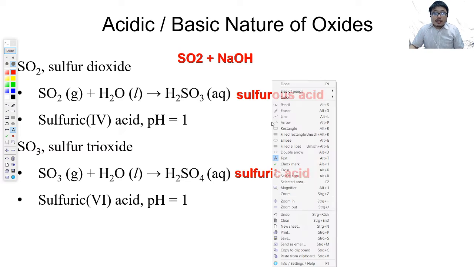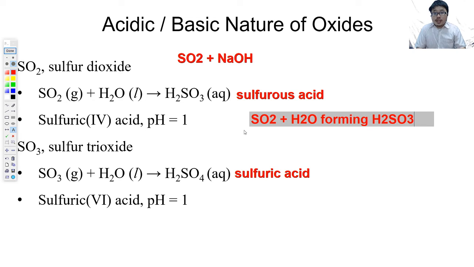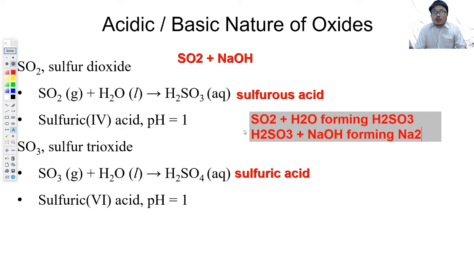First thing first, it's a two-step process. Your SO2 will first react with H2O, forming H2SO3. Then your H2SO3 reacts with NaOH, forming Na2SO3 and water.